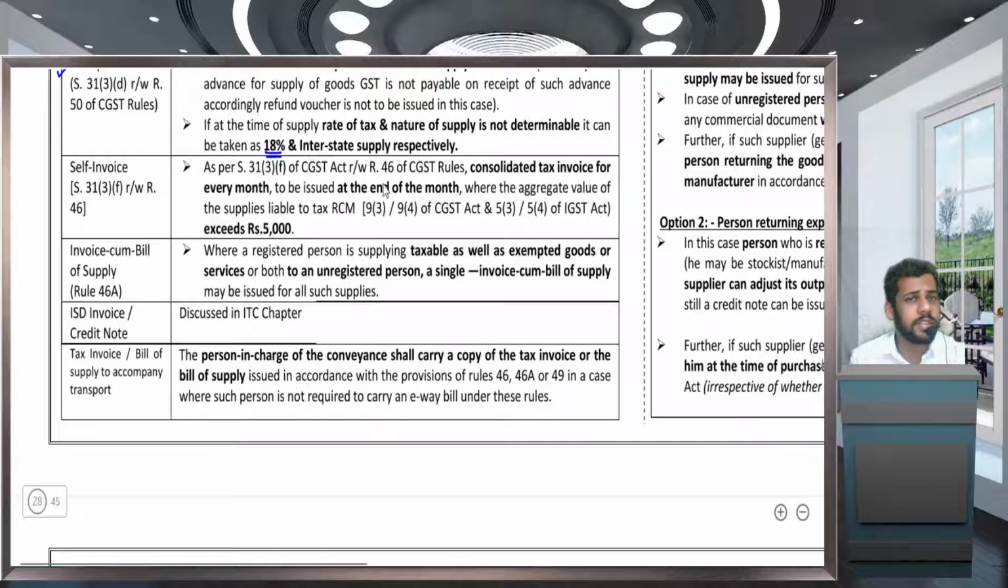Only in case of unregistered person purchase. If a registered person is selling you some service or supplying you some goods, in that case he is required to issue a tax invoice, and he will be mentioning whether tax is payable under RCM, yes or no.